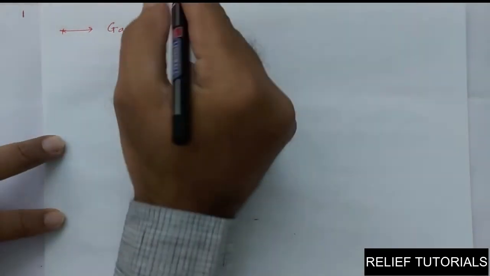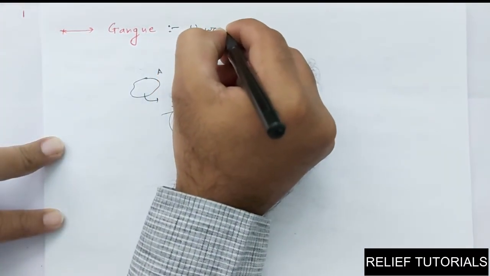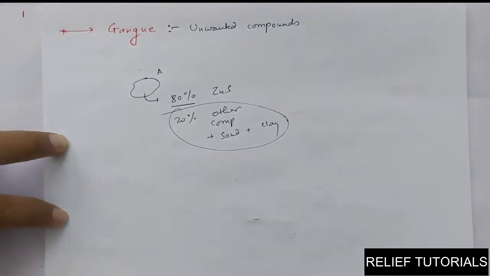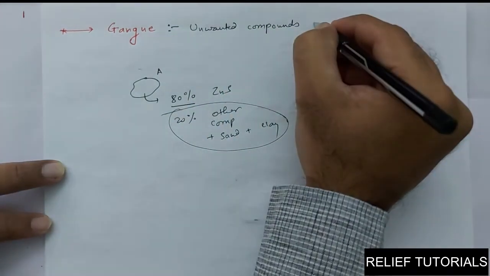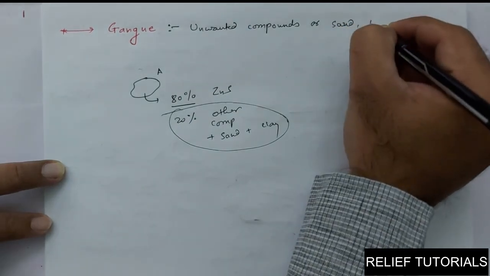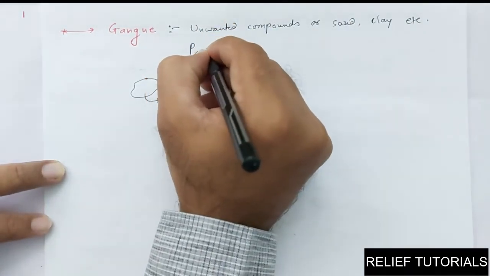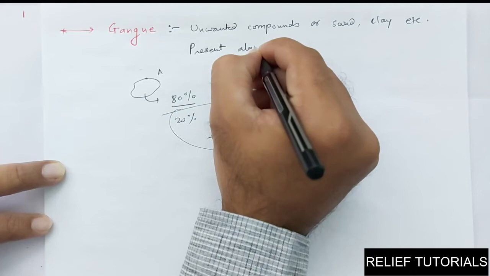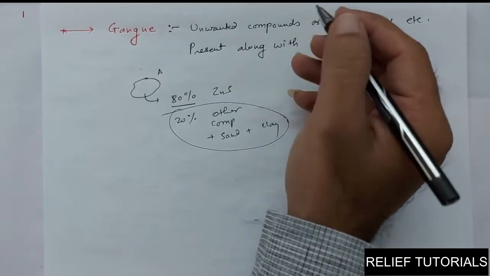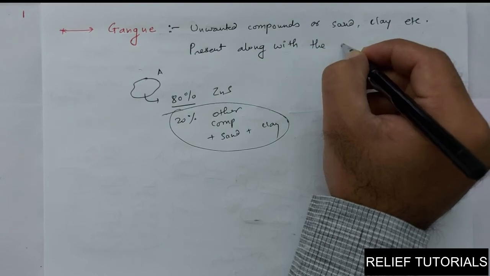Okay, so what is the definition for gangue? Unwanted compounds or sand, clay, etc. present along with the ore.